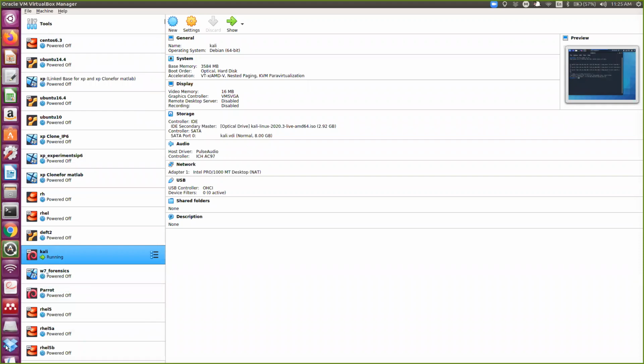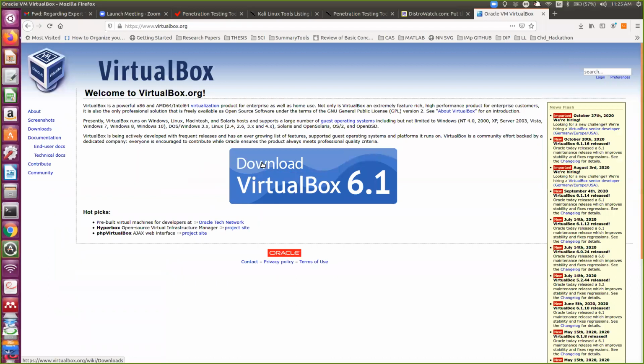So what is the first step? The first step is you need to download this VirtualBox. This is an Oracle product, and it is freely available. You can download it, you can install it, and this installation is very easy. Just like you install any application software, you can do the same with VirtualBox.